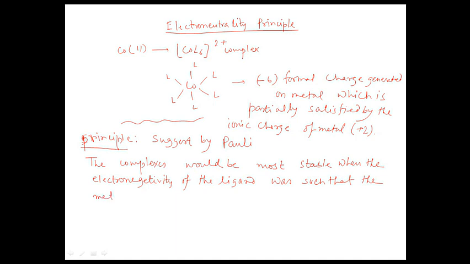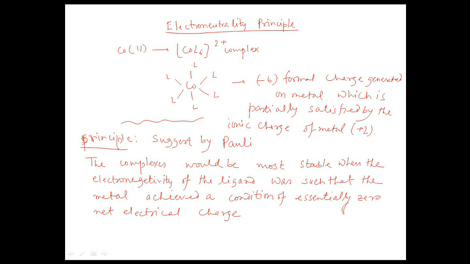the metal achieved a condition of essentially zero net electrical charge. This rule is known as the electro-neutrality principle. That means a complex will be most stable when the electronegativity of the ligand is such that the metal achieves a condition of zero net charge in total.